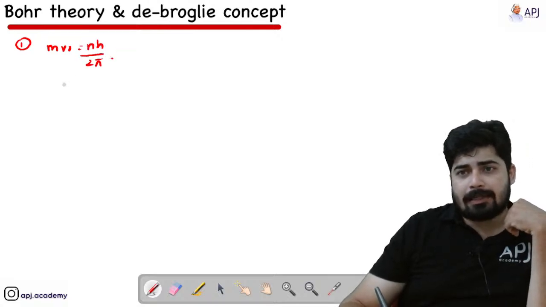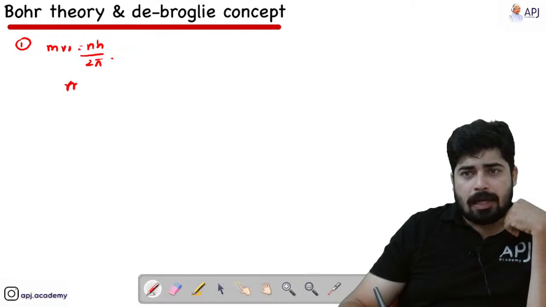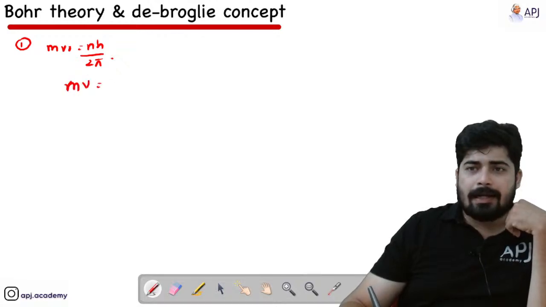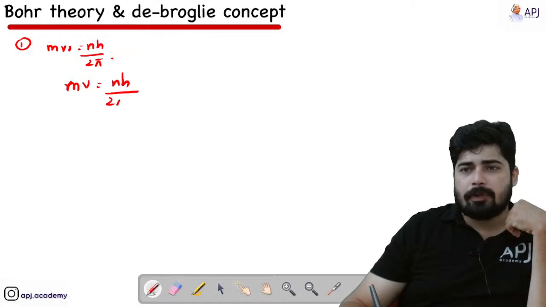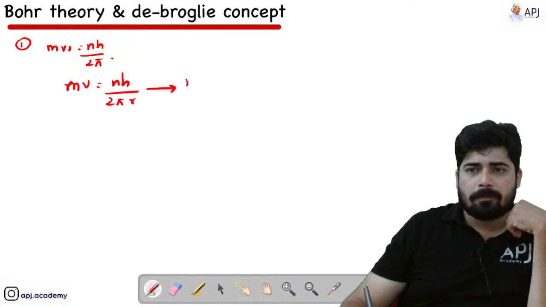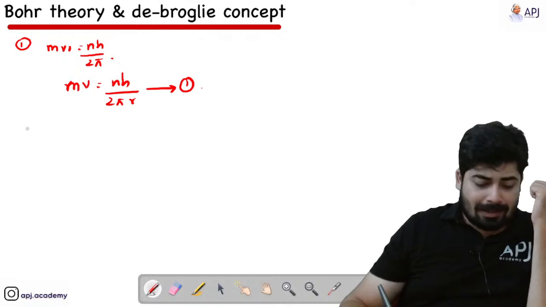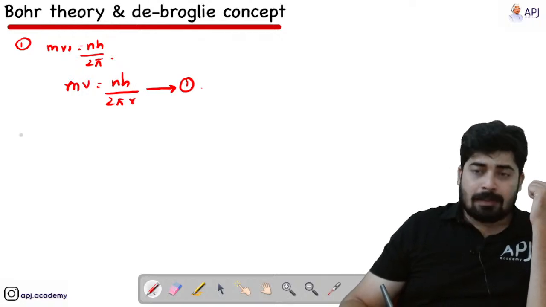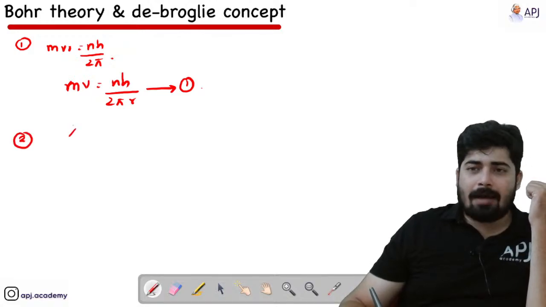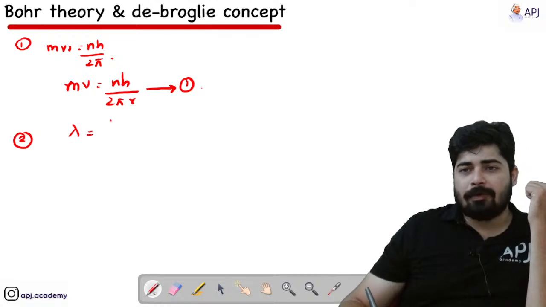From this, I write mv is equal to nh by 2 pi r. Let this be equation number 1. Right. Now, let's consider the second concept, that is the de Broglie concept. De Broglie says that lambda is equal to h by mv.